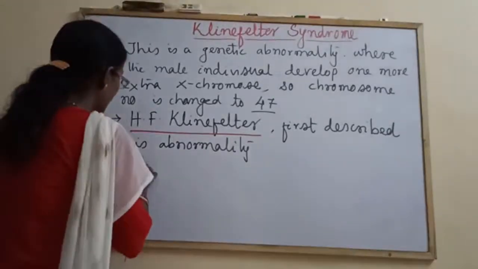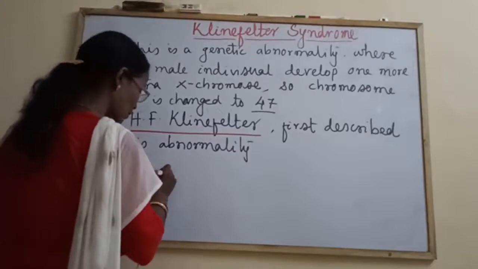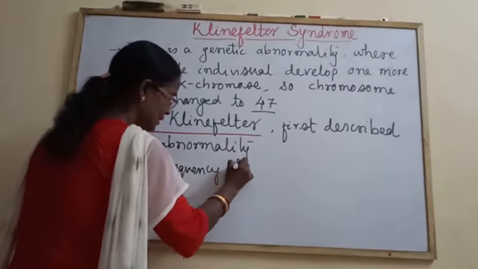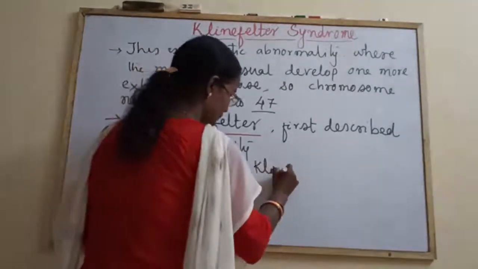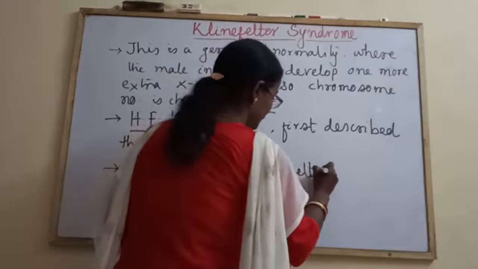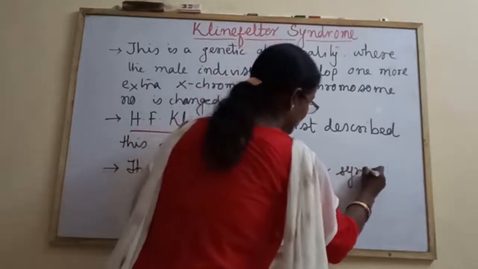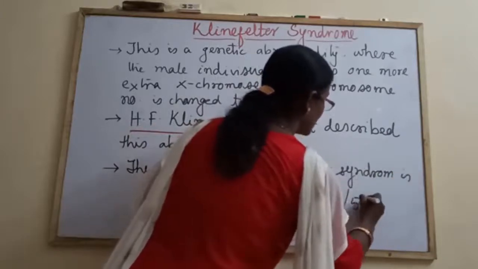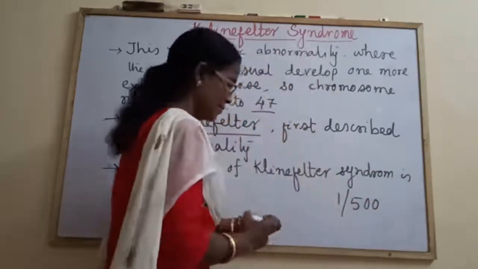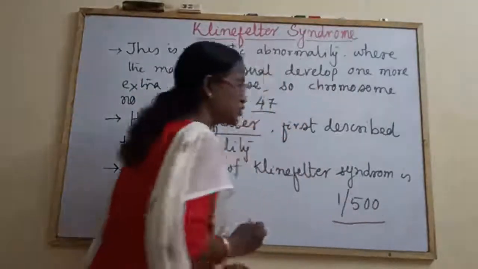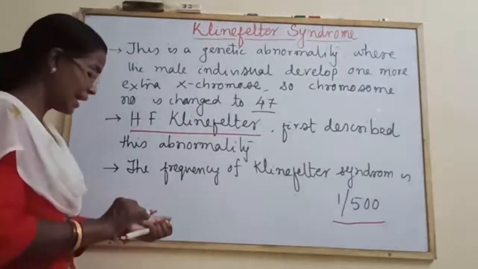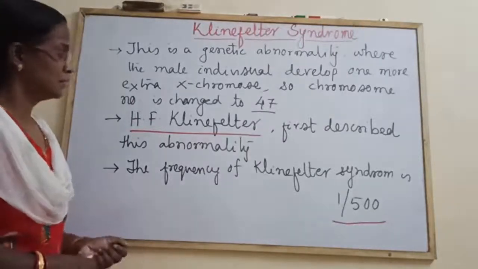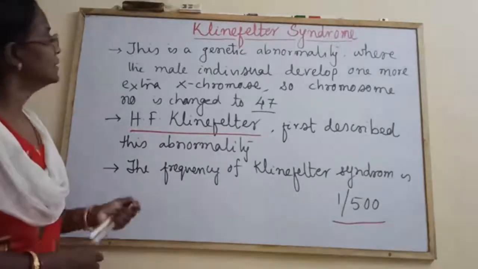The frequency of Klinefelter syndrome is 1 out of 500. Out of 500 population, one individual has the chance of suffering from Klinefelter syndrome. So what is the disorder?